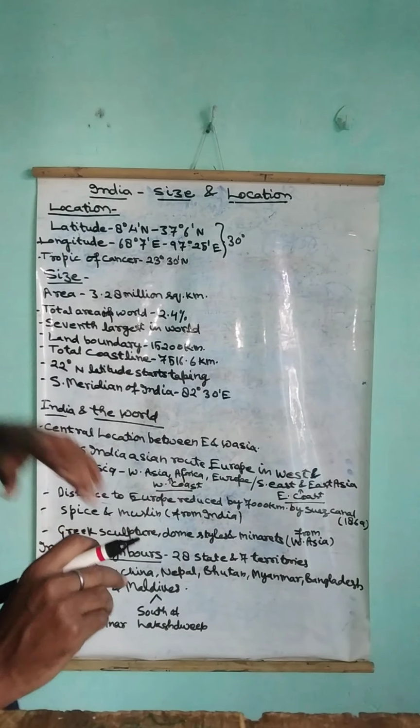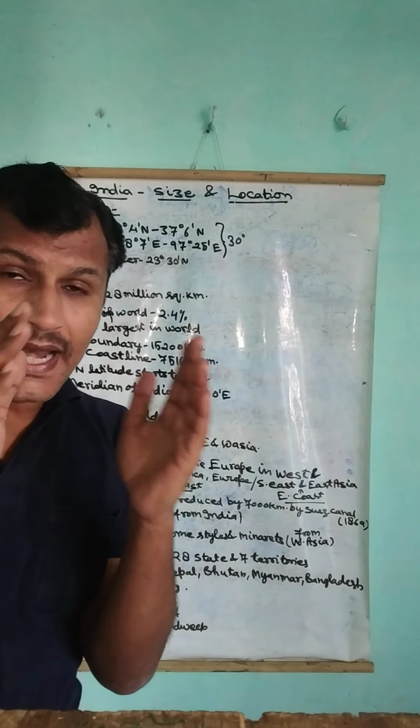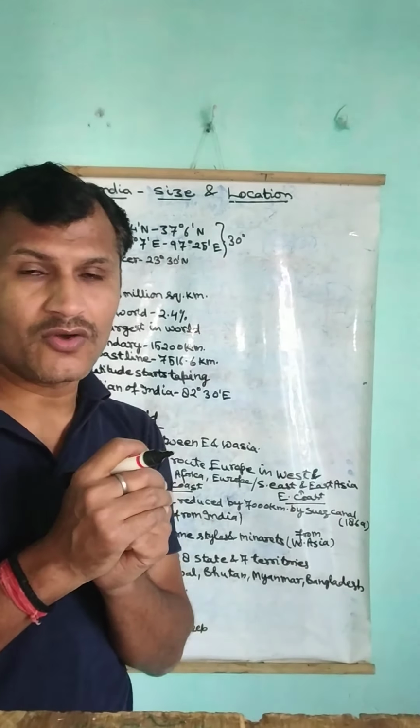The second thing is the total land boundary of India. India has a coastal boundary, and India has a land boundary. The land boundary contributes 15,200 kilometers. How much?